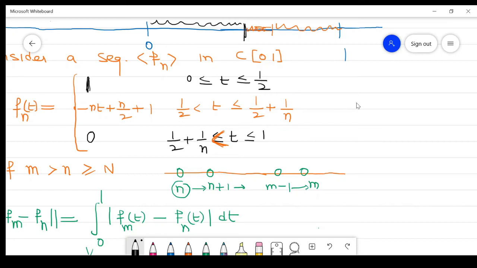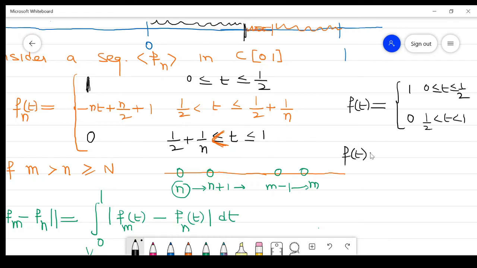So it means that as n approaches infinity, this sequence is basically f(t), which is 1 for 0 less than or equal to t less than or equal to 1/2, and 0 for 1/2 less than t less than 1. So what is this function?